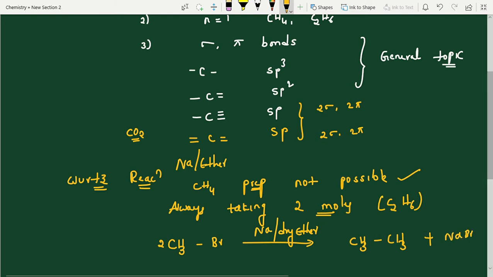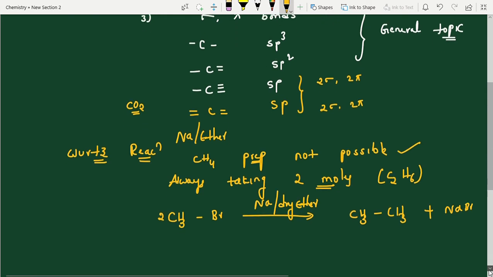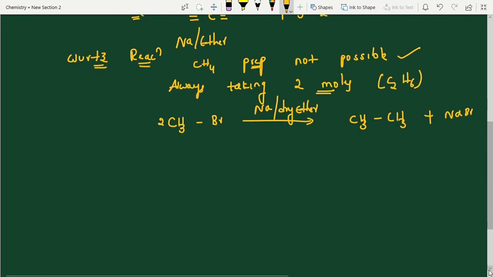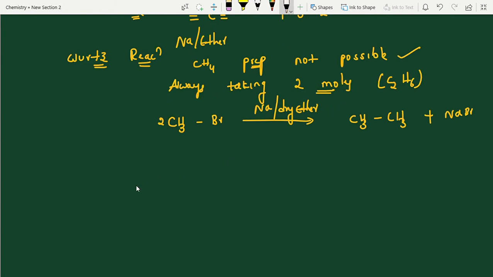If you need a detailed explanation of that particular reagent, comment me. Definitely we will discuss that one. But last minute preparation like we can do. Now see, here they had given CH3Br, CH3CH2Br and sodium metal in presence of dry ether.